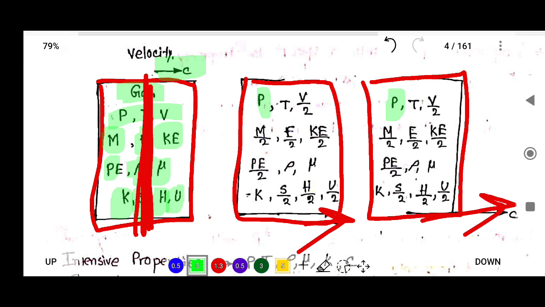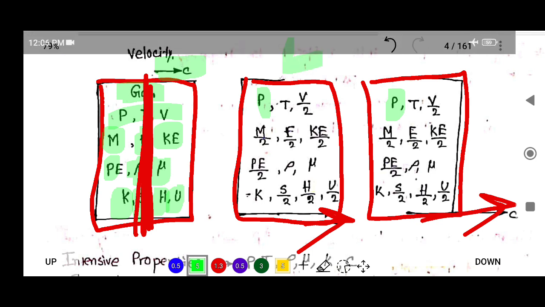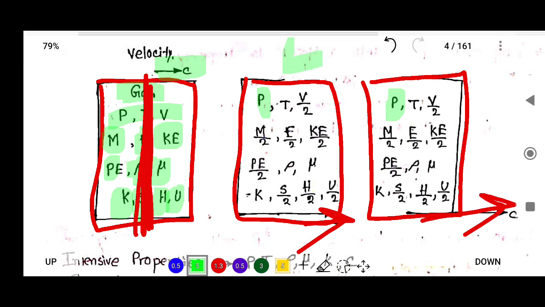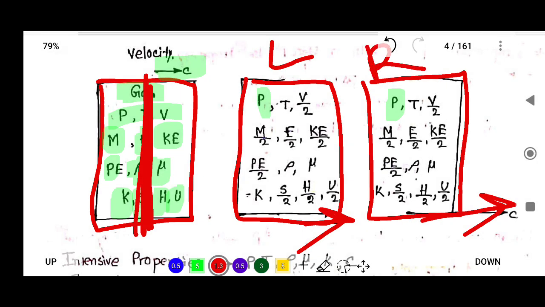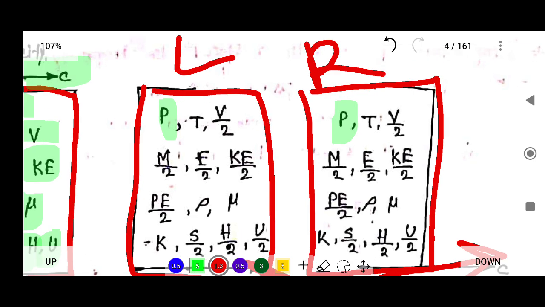The left side pressure is P and the right side pressure is also P. When you look at the temperature, the left side is T and the right side is the same. That means these properties do not depend on the mass or size.